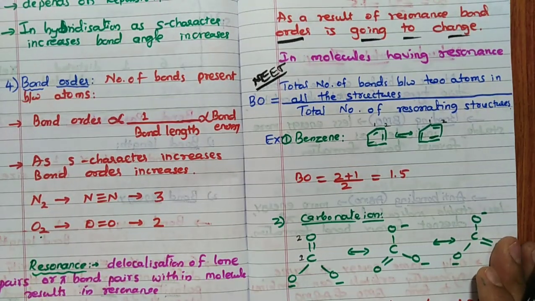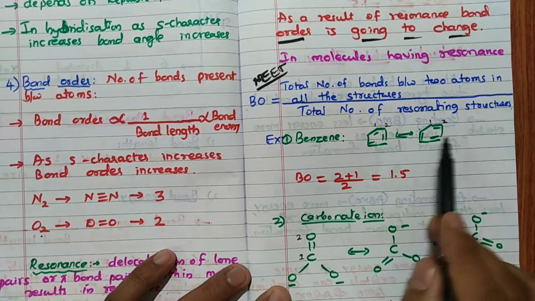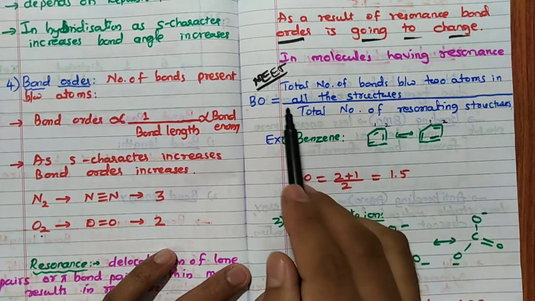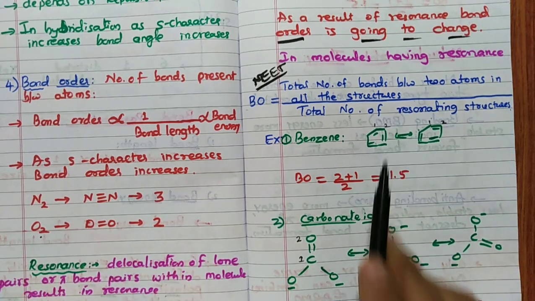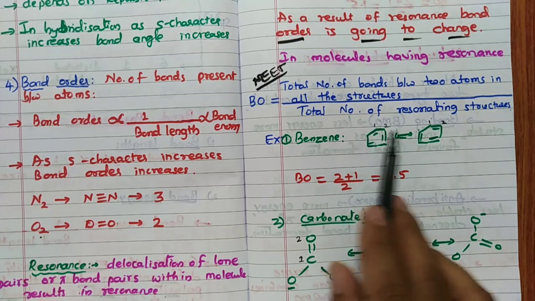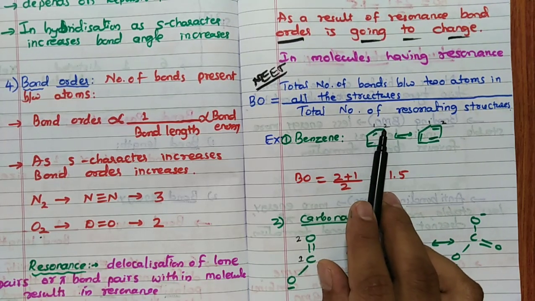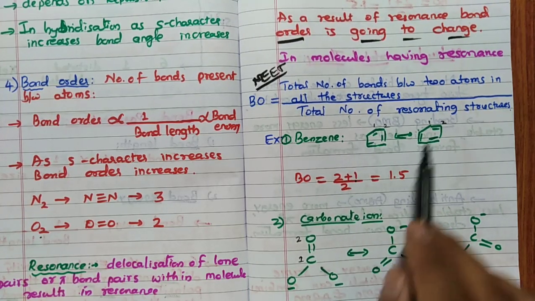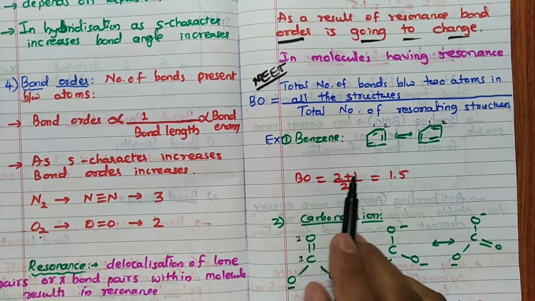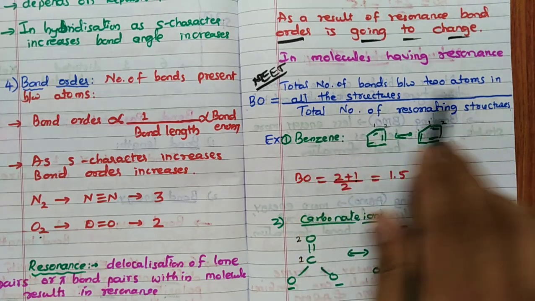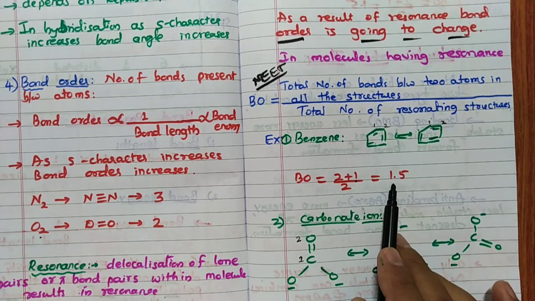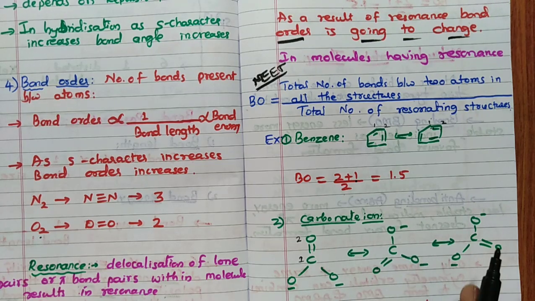I have taken the example of benzene because everyone will understand it very easily. See, benzene has only 2 resonating structures. Correct? Total number of bonds between two atoms in all the structures: I will consider these two atoms. You can see one single bond is there, and in the other structure one double bond, which means two bonds. So 2 plus 1 is 3. Total number of bonds between two atoms in all the structures is 3 here. 3 divided by 2, the answer is 1.5. You have not understood? Don't worry.